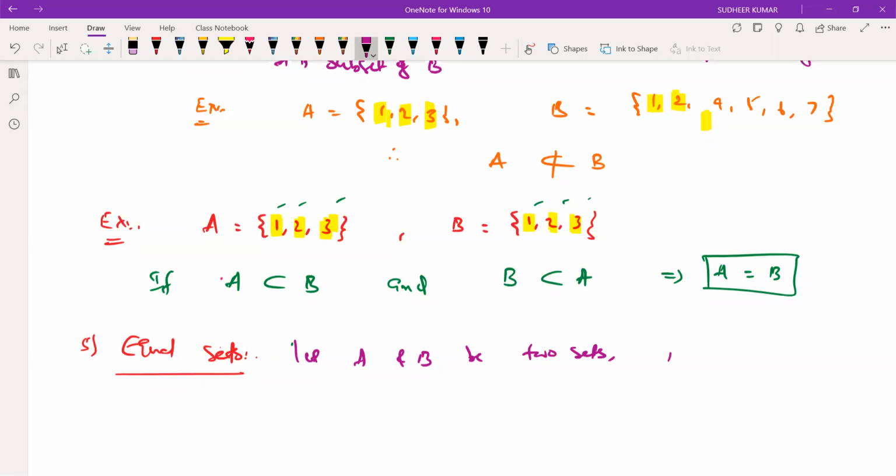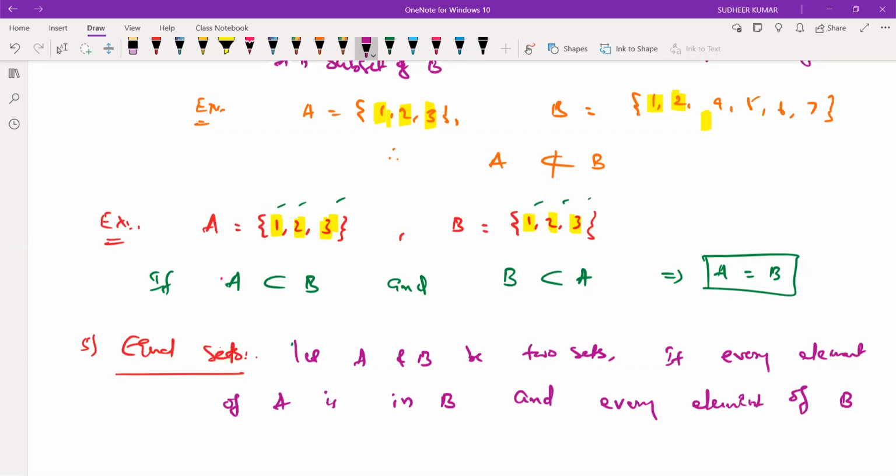If every element of A is in B, and every element of B is in A, clear, ma?